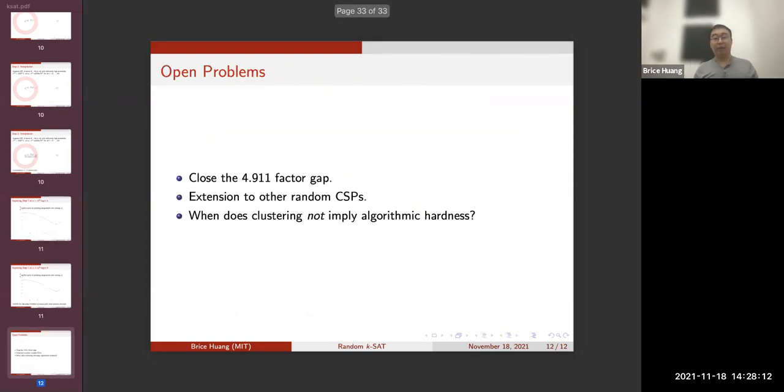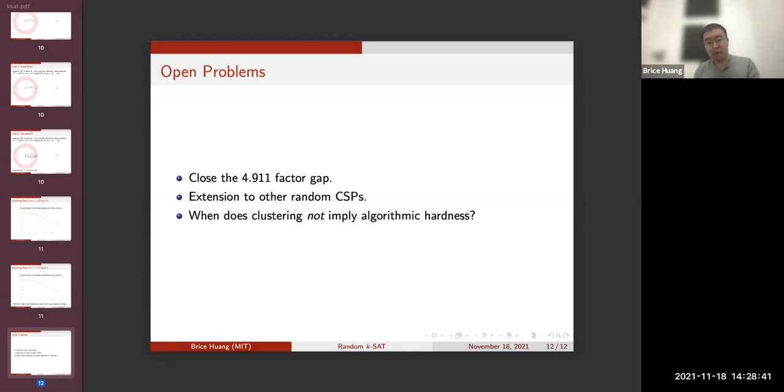I'll wrap up with some open problems. So the first main open problem is to close this 4.911 factor gap. Also, we can think of extending the techniques here to other random CSPs because the picture of shattering implying hardness is believed to hold not only for random k-sat, but for constraint satisfaction problems in general.